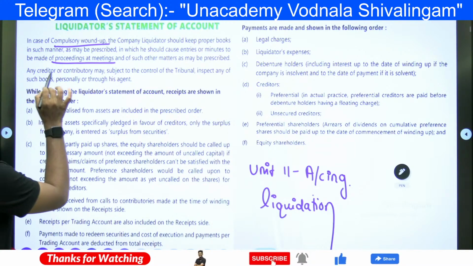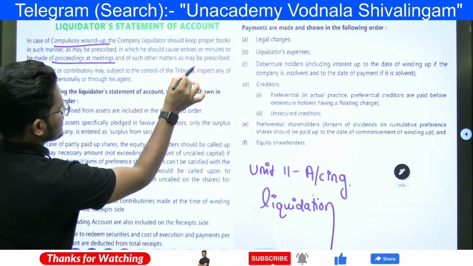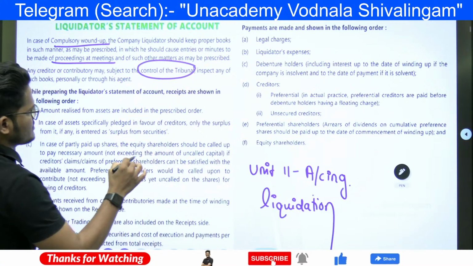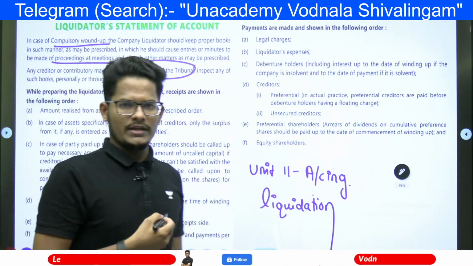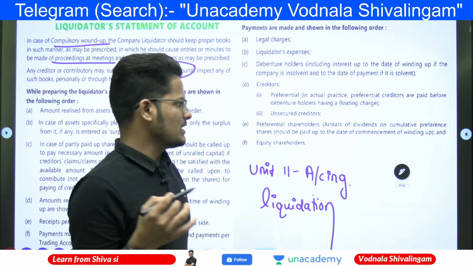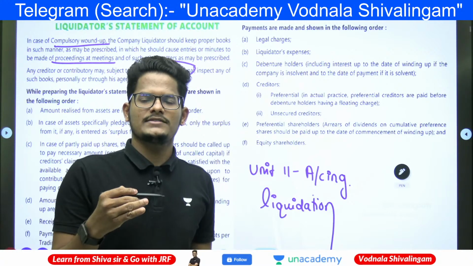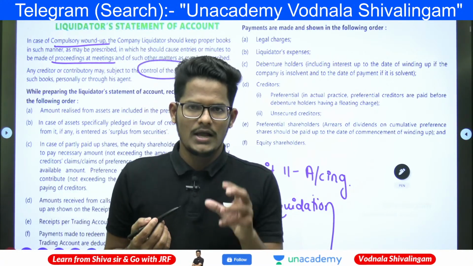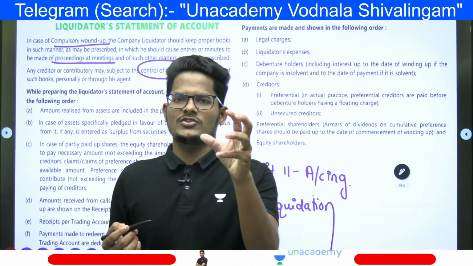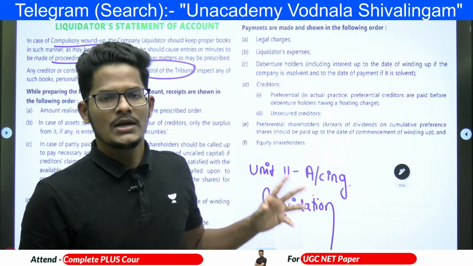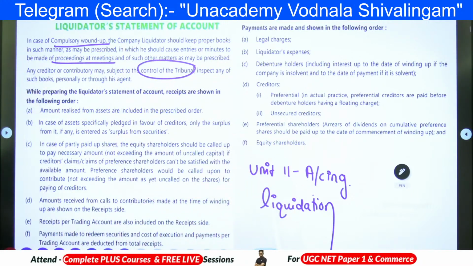So any creditor or contributory may, subject to the control of the tribunal only. The tribunals will be there. So via tribunals only this will be discussed. And actually Section 59 of the Insolvency and Bankruptcy Code, IBC 2016, will be in operation whenever the winding up is happening like this.